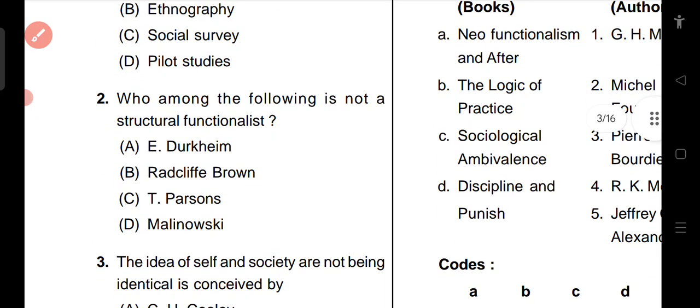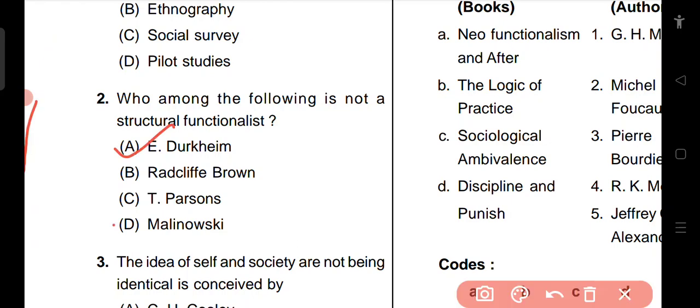Who among the following is not a structural functionalist? Emile Durkheim, Radcliffe Brown, Talcott Parsons, Malinowski. Malinowski is a functionalist, he is not a structural functionalist.